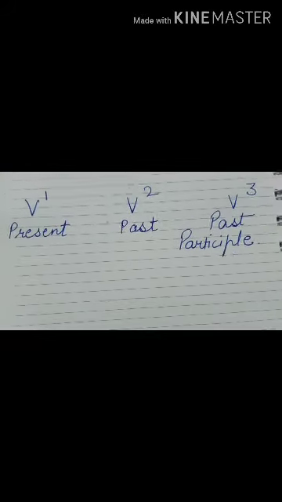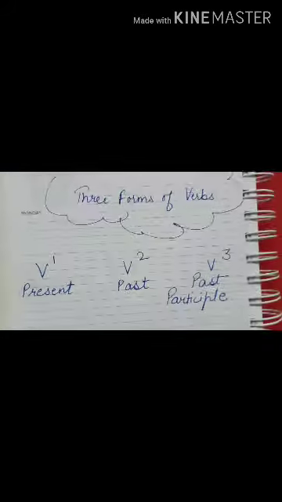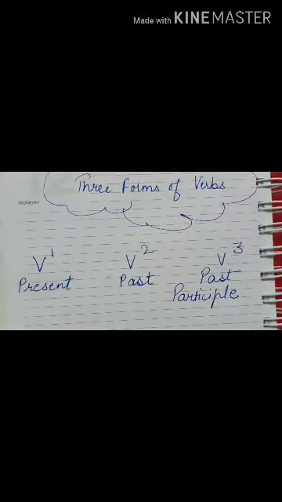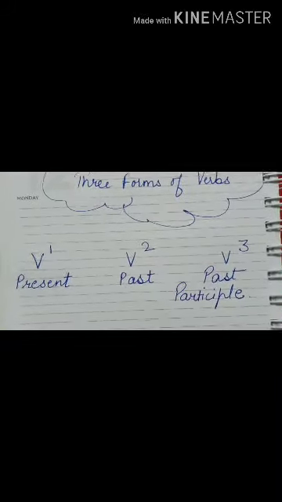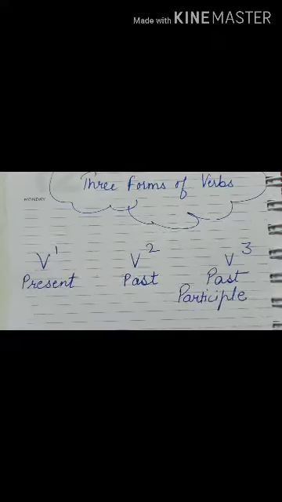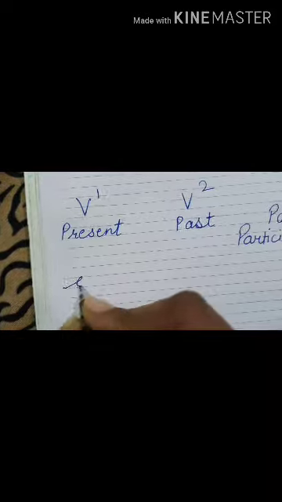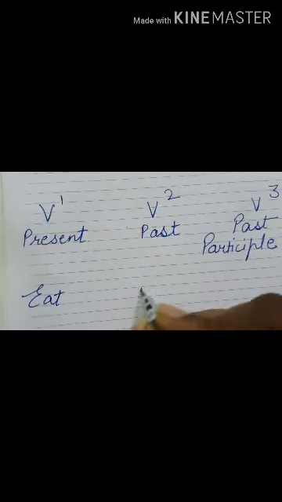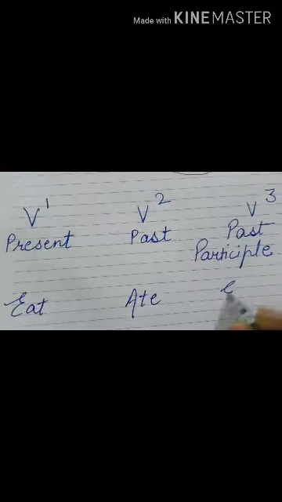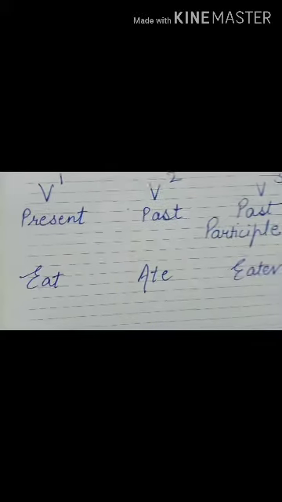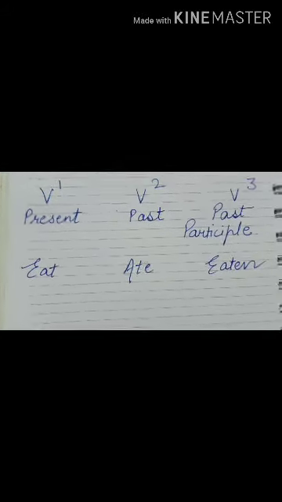So these are the 3 forms of verbs, that is, first is present, second is past, and third is past participle. I'm giving you just one example. Eat, ate, eaten. So these are the irregular verbs.